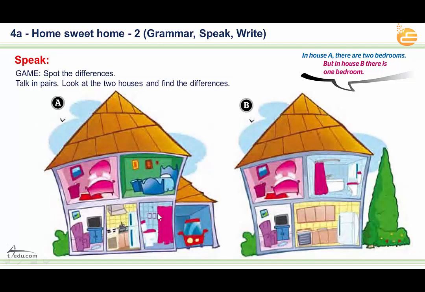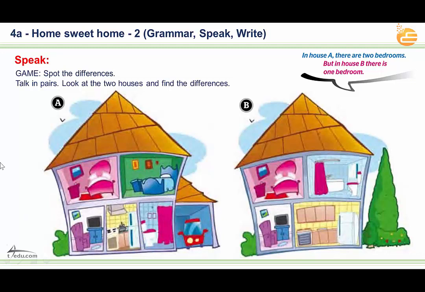Excellent. We have a bathroom here, but here we don't have a bathroom. The bathroom is upstairs. But here the bathroom is downstairs. Okay? What is the last thing?